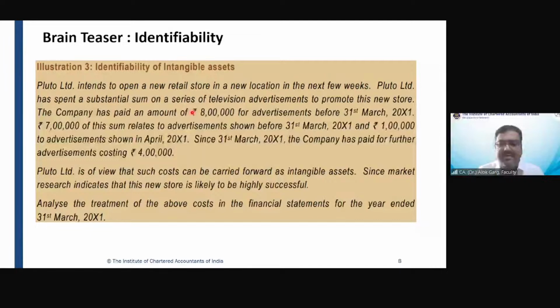There is no legal or contractual right in an advertisement, right? Have you seen the coaching centers distributing a lot of pamphlets? Have you seen that? They distribute pamphlets all over the place, right? Or some news store is circulating pamphlets. It does not mean that the customer will go to those stores, right? So it is not governed by a legal or contractual right, and it is not even separable.